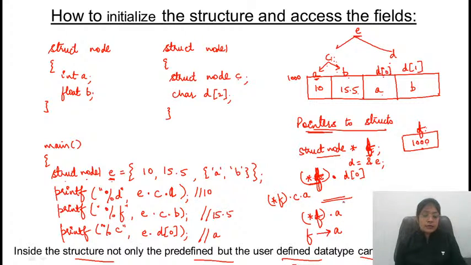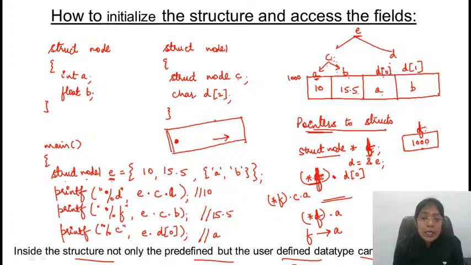Is this clear? You need to understand the difference between the dot operator and the arrow operator. Is this clear?